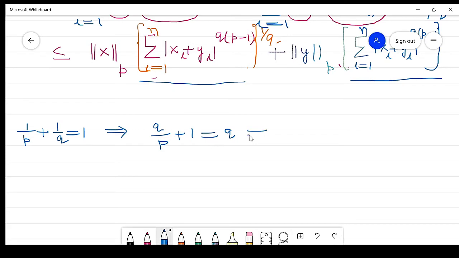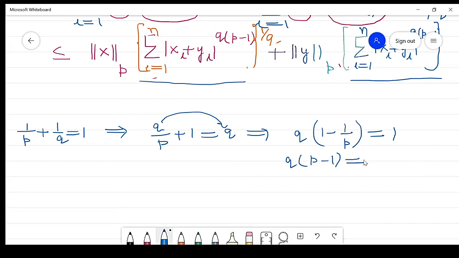Now this implies q into 1 minus 1 by p, with the term shifted across, is equal to 1. So q into p minus 1 is equal to p, this value. Clear?